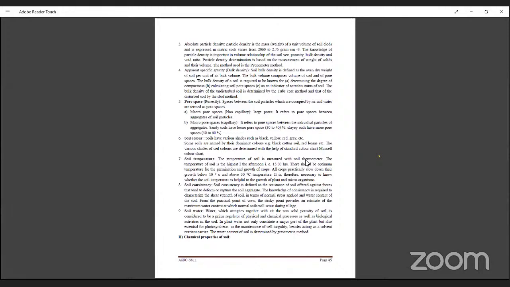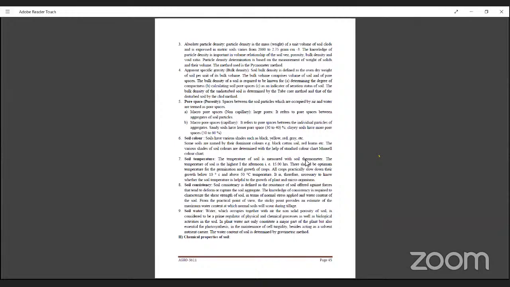This method, the pycnometer, can be effectively used for particle density, and apparent specific gravity is known as bulk density. Soil bulk density is defined as the oven-dry weight of the soil per unit bulk volume. The bulk volume comprises the volume of soil and pore space. The bulk density of soil is required to be known for determining the degree of compactness and to calculate the soil pore space as an indicator of drainage or aeration status of the soil. The bulk density of undisturbed soil is determined by the tube core method, and that of disturbed soil by the clod method.